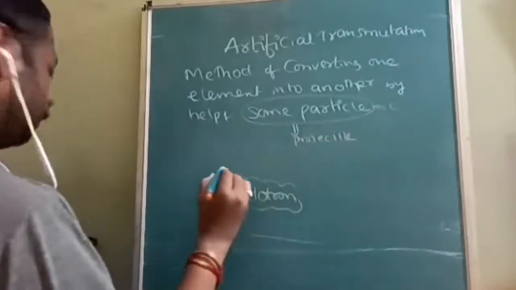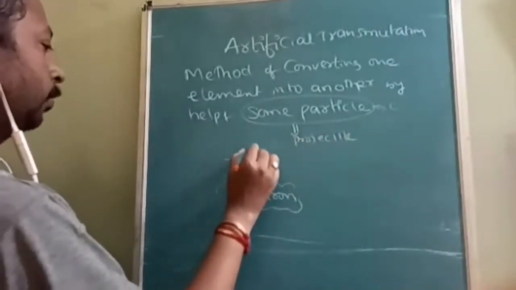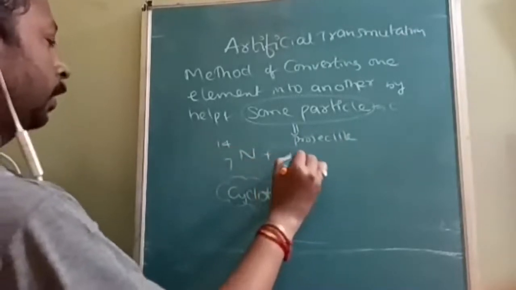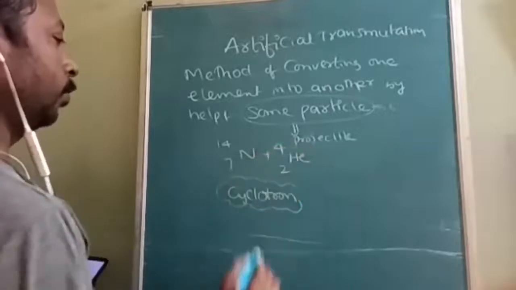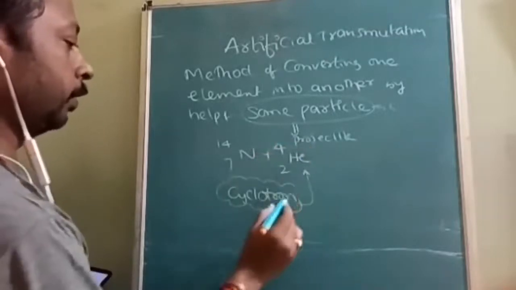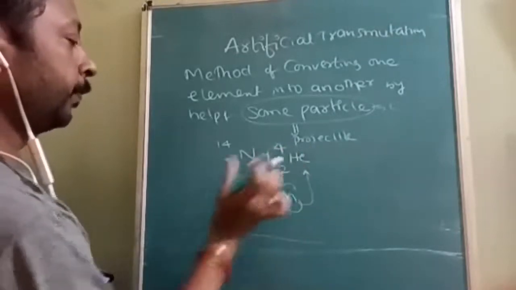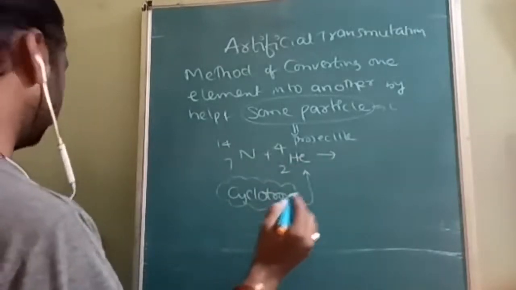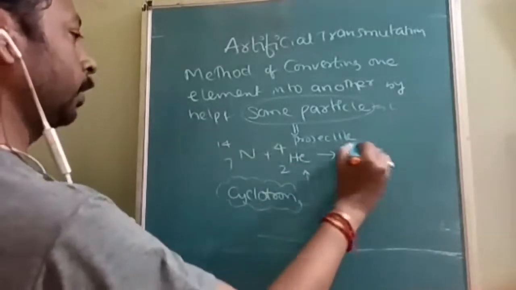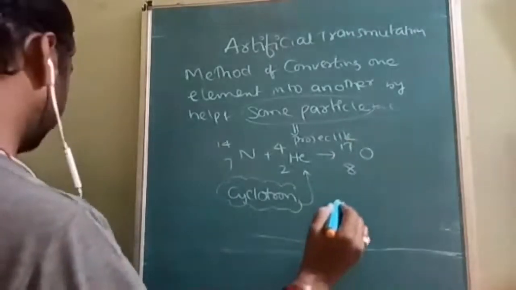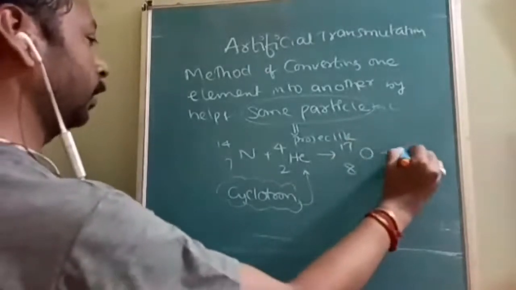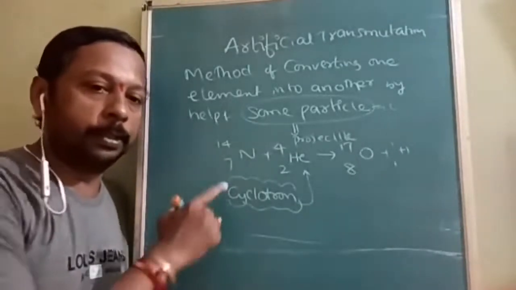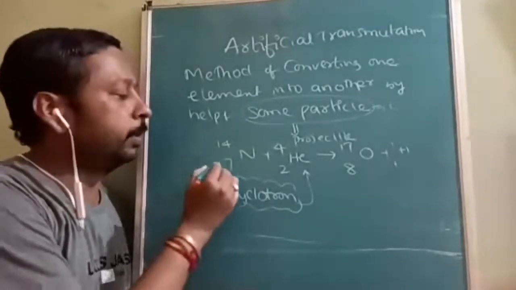For example, take nitrogen, 7 nitrogen 14. When it is bombarded by particles given very high speed by the cyclotron, high speed being the main requirement of this reaction, it is converted into 8 oxygen 17, and sometimes other small particles also evolve. So this is an example of artificial transmutation.